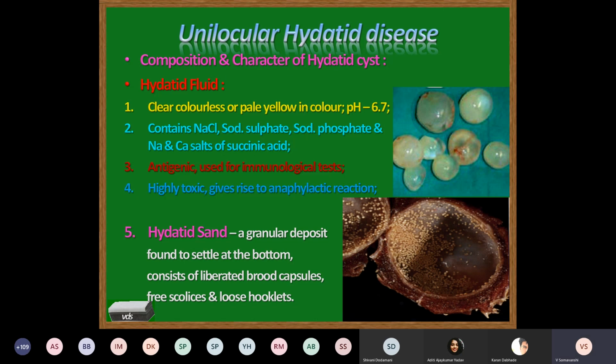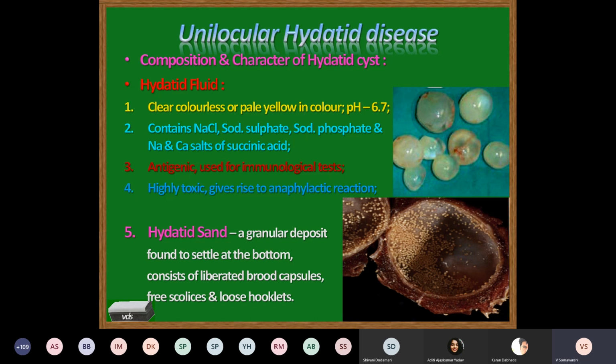It is clear, colorless or pale yellowish in color, pH 6.7, contains sodium chloride, sodium sulfate, sodium phosphate, and calcium salts of succinic acid. It is very antigenic in nature and used for an immunological test called the Casoni's intradermal test, done for the detection of immediate hypersensitivity reaction.